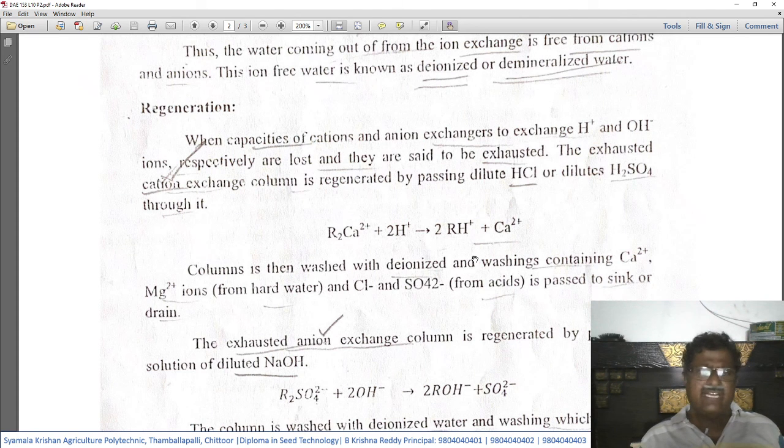First, to regenerate the cation exchange column, we need to pass dilute hydrochloric acid or dilute sulfuric acid.